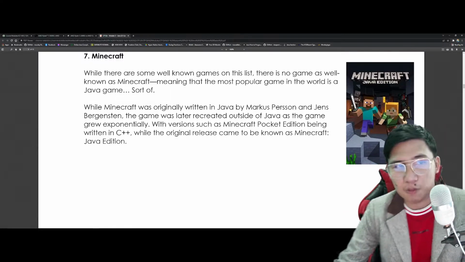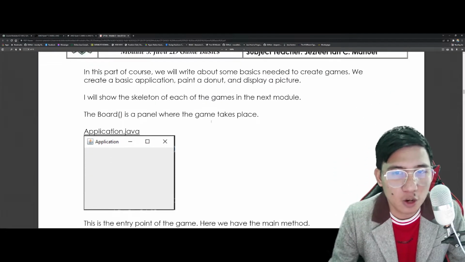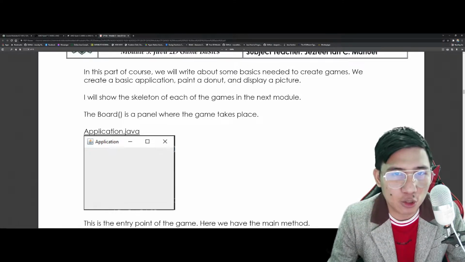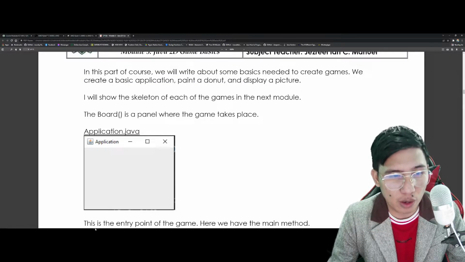of game development. So in this module, in this part of the course, especially for finals, we will try to write some basics, okay, needed to create some games. We create a basic application, paint a donut, display a picture in which alam na natin kung paano to. And of course, gawa tayo dito ng controllable basic UFO.